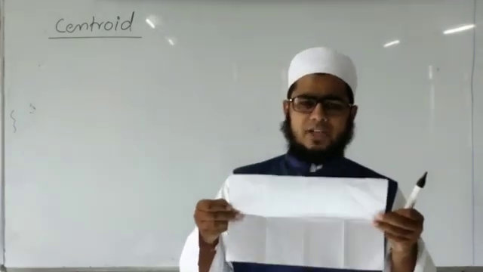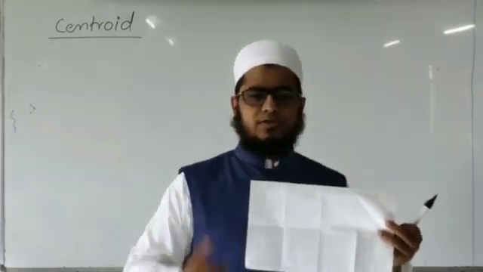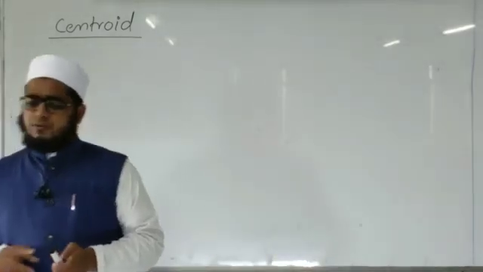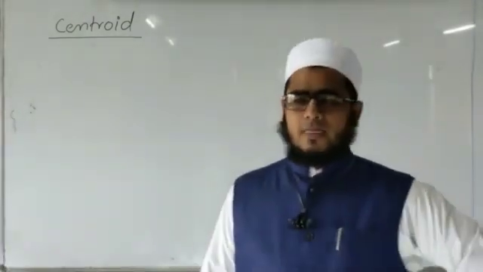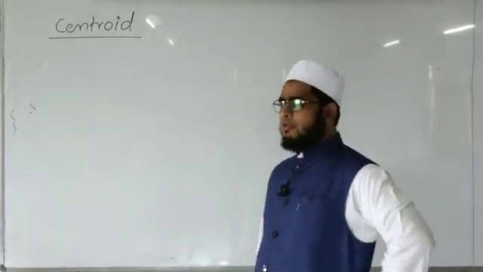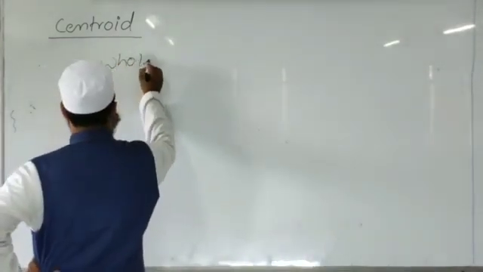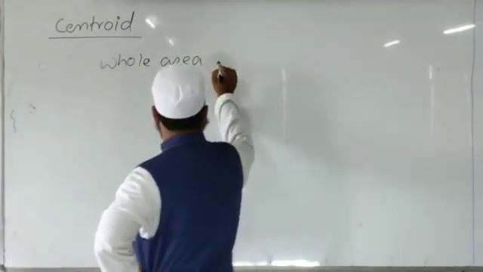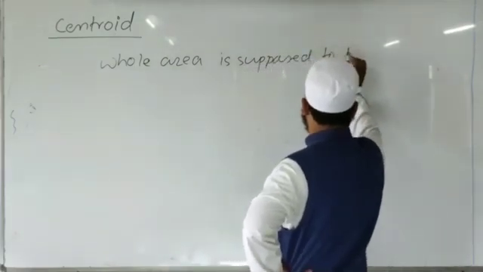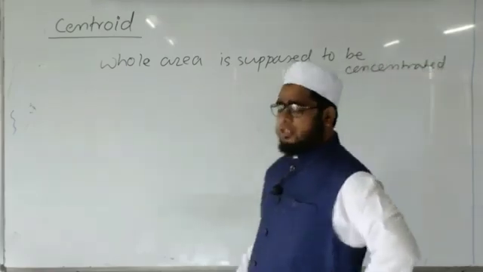Whenever the object is two-dimensional, it has an area, which is most important, which we have to consider. That's why when two-dimensional figures are considered, the point about which the whole area of the object is supposed to be concentrated is called the centroid of the object.